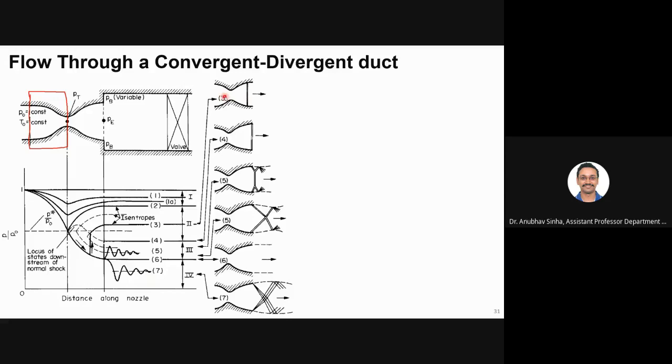Till here the flow is subsonic. At the throat the flow becomes choked or sonic, and then it reaches supersonic velocities, but at the end you have a shock. This is a normal shock. We'll deal with what a shock is in much more detail in the next chapter. For now, you can think of a shock as a discontinuity. If the flow passes through a shock, a supersonic flow becomes subsonic. A shock decreases your velocity and increases your pressure.